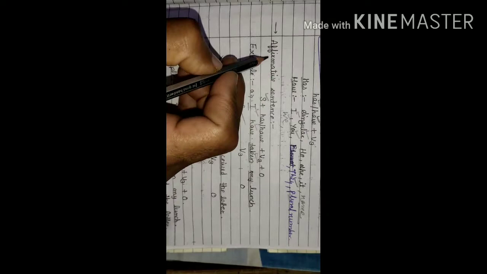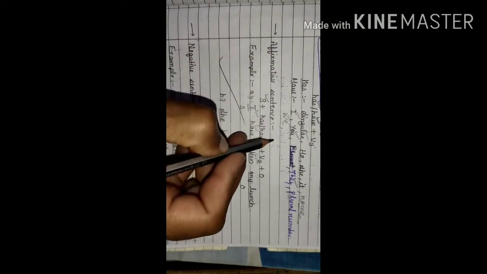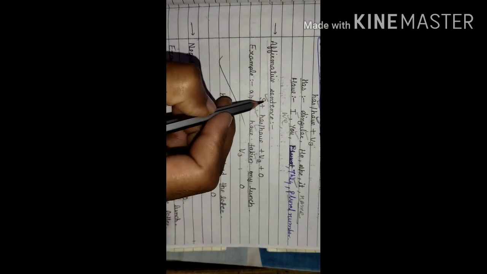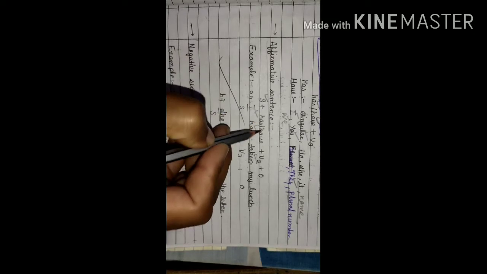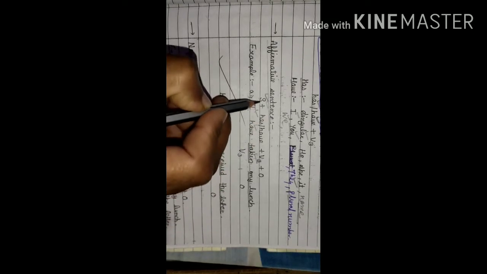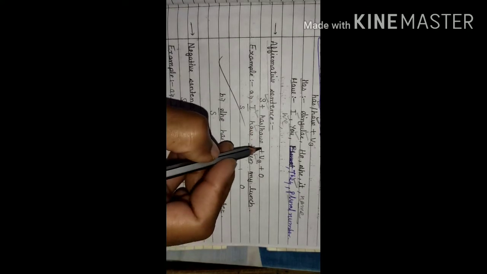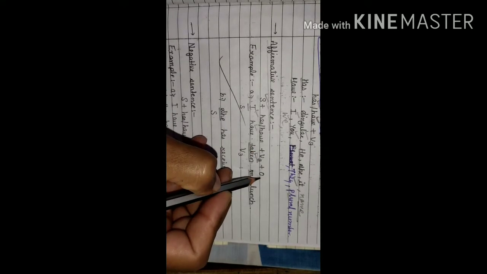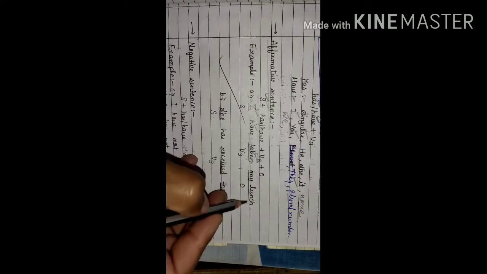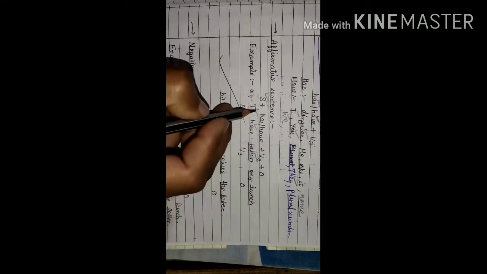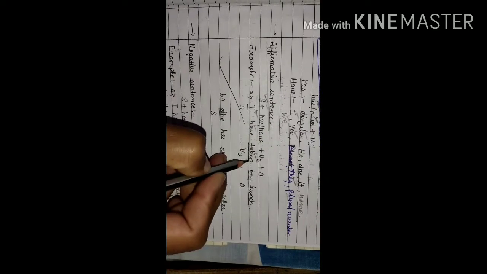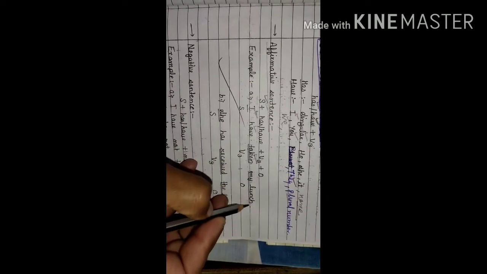Let us proceed with the rule for making affirmative, simple or assertive sentences. The rule is, at first the subject will come, followed by has or have according to the subject, that is known as subject verb agreement. According to the subject, the helping verb will be used, plus the third form of the verb, plus object. For example, I have taken my lunch. So I is the first person singular, followed by helping verb have, followed by V3 and object.